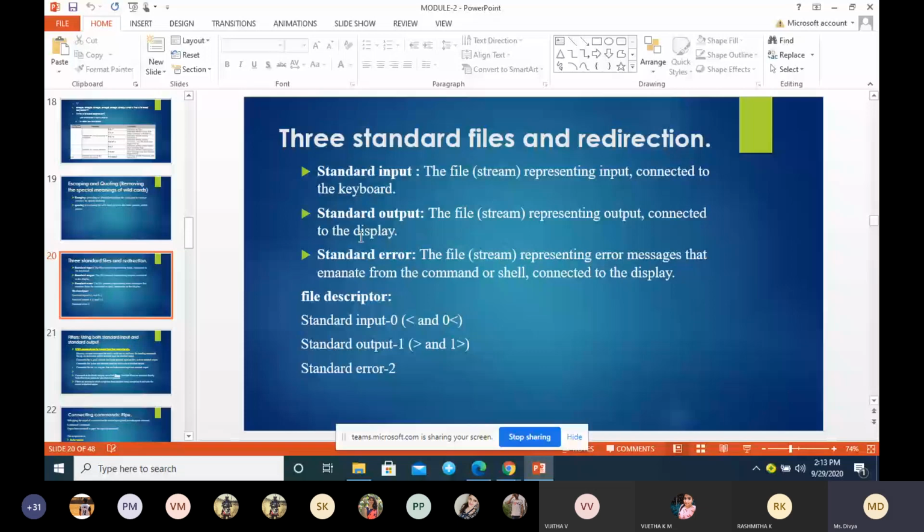It will display error messages and warning messages when you execute the programs. So mainly the terminal is meant for displaying output or taking input. It's similar to a screen.